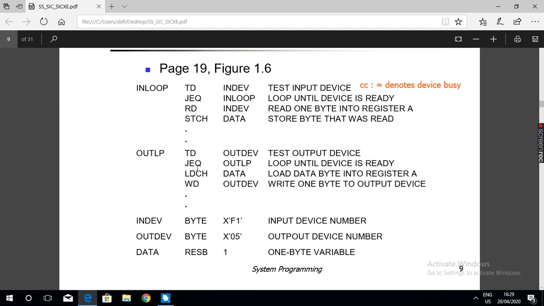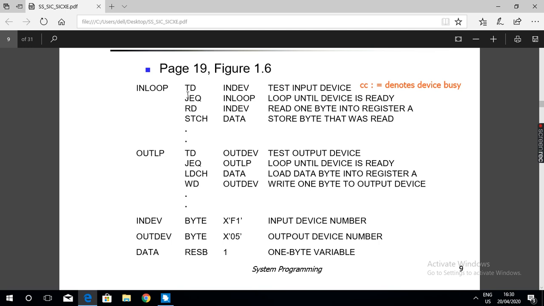The second field is the opcode field, for mnemonics, the instructions. The third field is the operand field, for operands used by the instruction. The remaining space you can use for writing comments for each instruction.